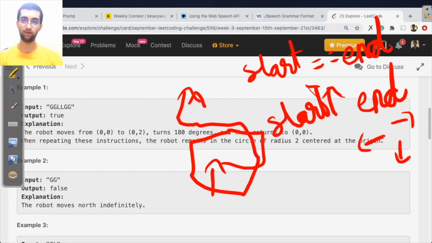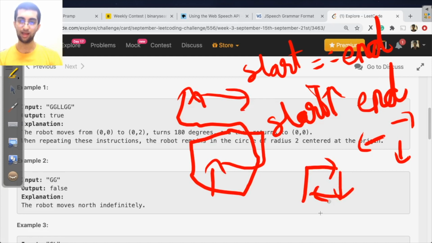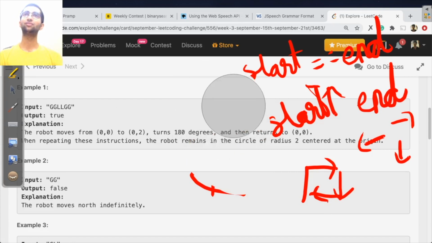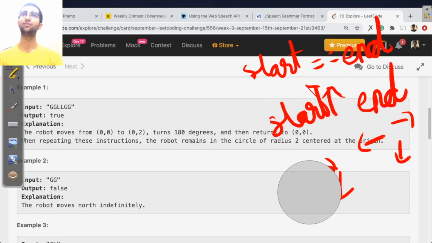But after performing all these complex operations, if I'm facing right, then this is the same as going right once, and I'll end up in a circle, right? So as long as I'm not facing north and I'm on a different point, then it's a circle. So there are two conditions that I have to look for.